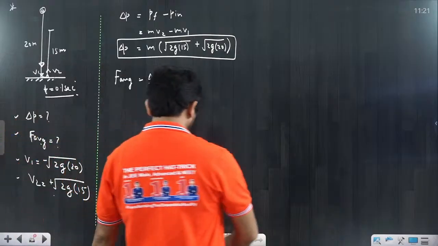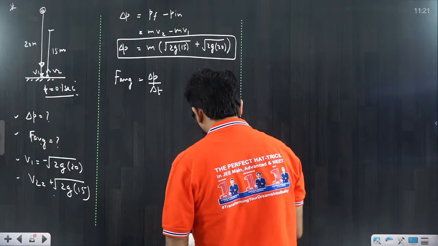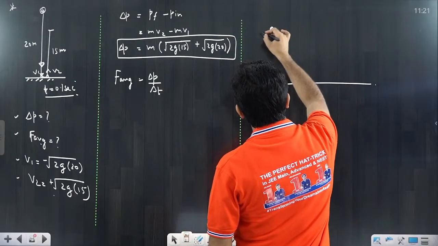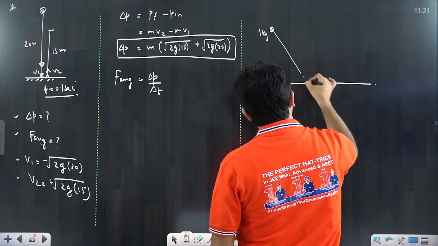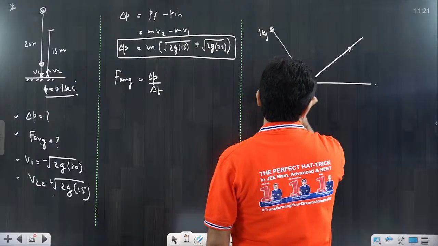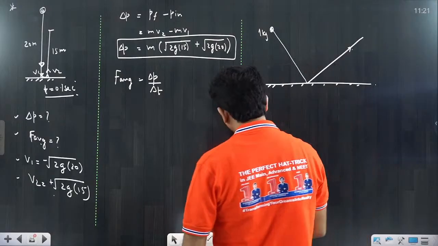Okay, one problem. Now a second very standard problem I am telling you. Suppose there is one ball, suppose 1 kg I am taking, it is coming like this, and after striking it is going like this. And I am taking a very simple case.